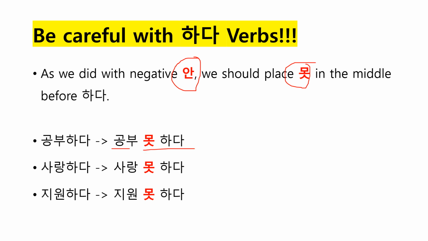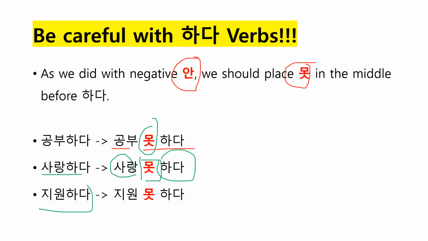공부 못하다. As you can see, let me change the color. 못 is in the middle, right? So you can't say 못 공부해요. This is totally wrong. You should say 공부 못해요. Okay? 사랑하다. 사랑, as you see, this is the 못 here. So 사랑 못하다 or 사랑 못해요. I can't love, I can't like, right?